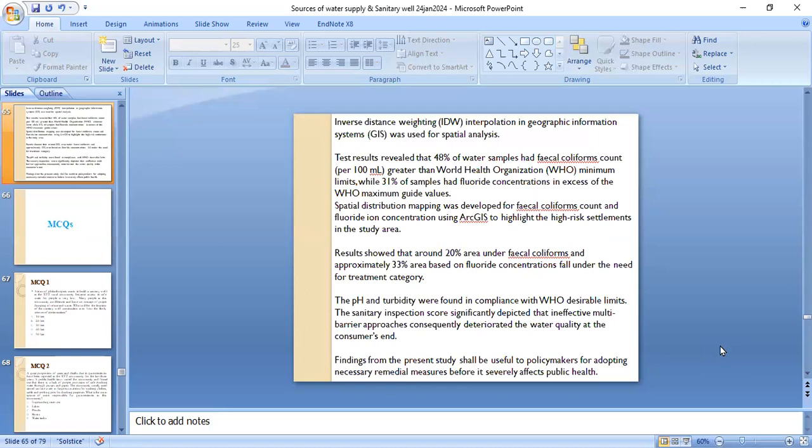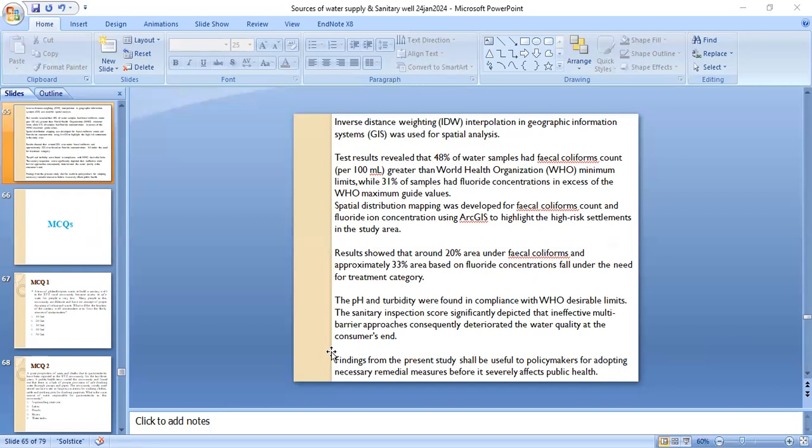Test results showed that 48% of water samples had a fecal coliform count, that is per 100 ml, greater than the World Health Organization minimum limits, while 31% of the samples have fluoride concentration in excess of the WHO maximum guide values. Spatial distribution mapping was developed for fecal coliform count and fluoride ion concentration using ArcGIS to highlight the high-risk settlements in the study area.